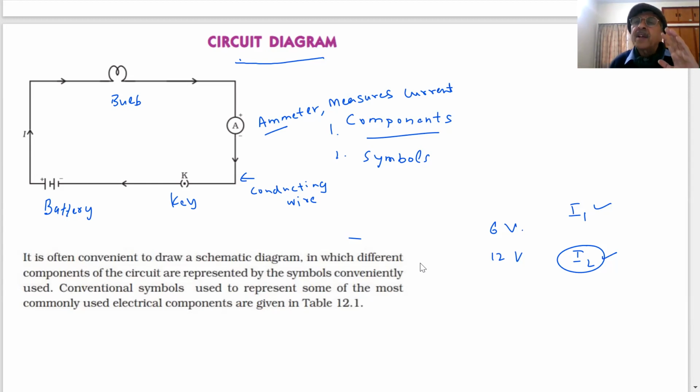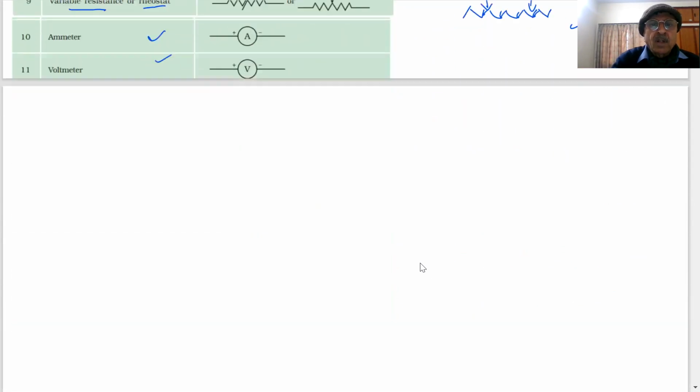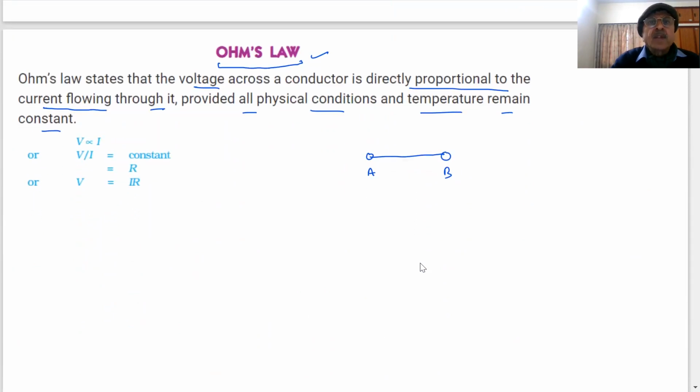Experimentally, yes, sir. We have to verify everything experimentally, to see what happens to the value of the current. We will attach the instrument and we will study. And Ohm did experiments. As we say, do the activity, students, in the lab. Ohm did the experiments, and he found, after doing the experiments, what? That voltage is directly proportional to the current flowing through it. He found that V is directly proportional to I. As V increases, current increases.